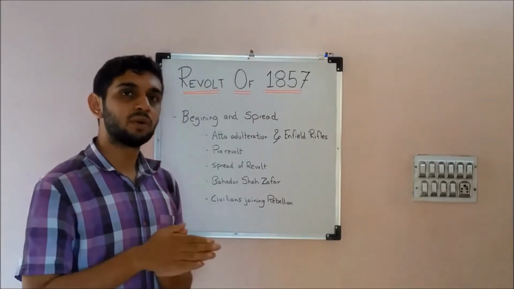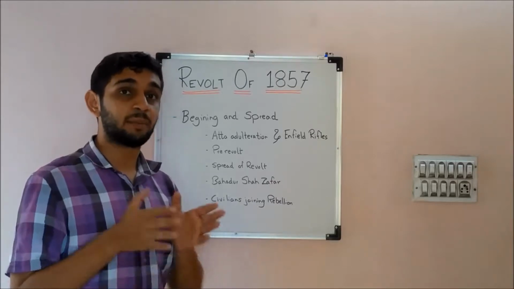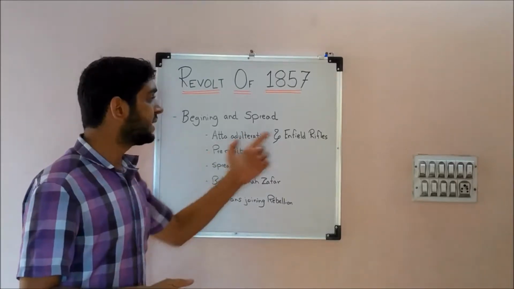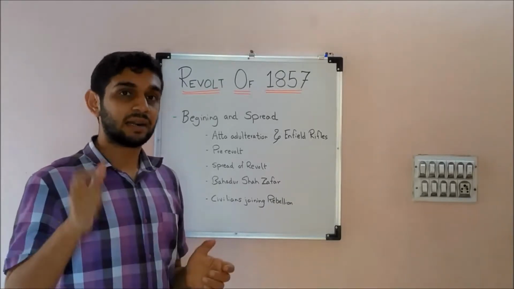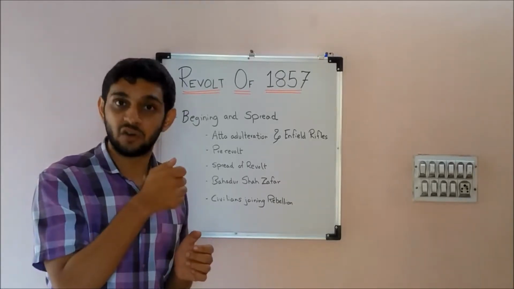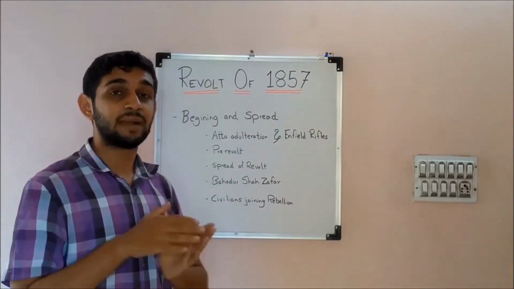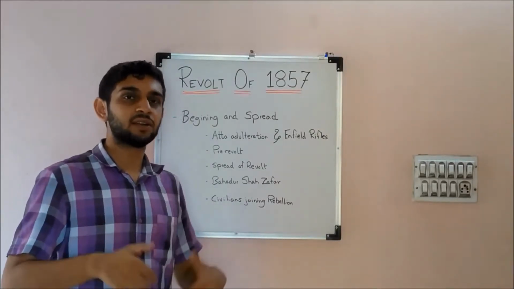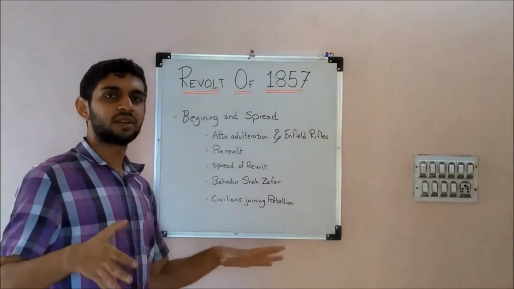Some reports said that atta, or flour, was adulterated with bone powder. And secondly, Enfield rifles. The problem with Enfield rifles was that the cartridge which was to be loaded had to be bitten off, and the grease was made of pig and beef fat. So obviously it infuriated the Muslim and Hindu Sepoys. So how did the revolt start?